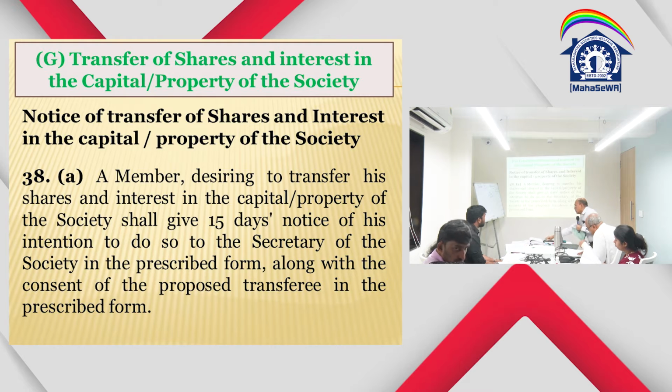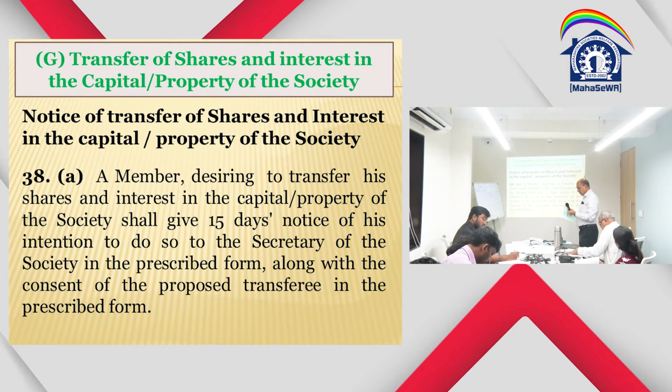So the first is notice of sale or transfer, that is forms 21 and 22. Now 21 is nothing but the intention to transfer, and 22 is the consent from the transferee. So this is required. Now 15 days notice has to be given. If you look at the form, it says as required.